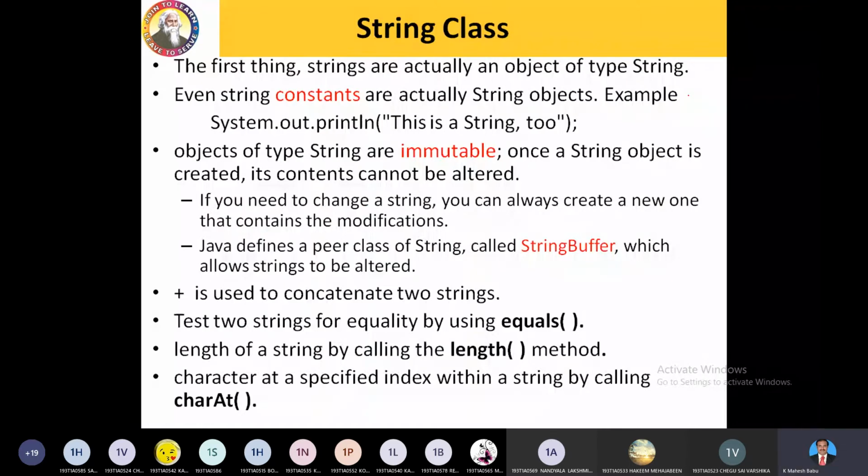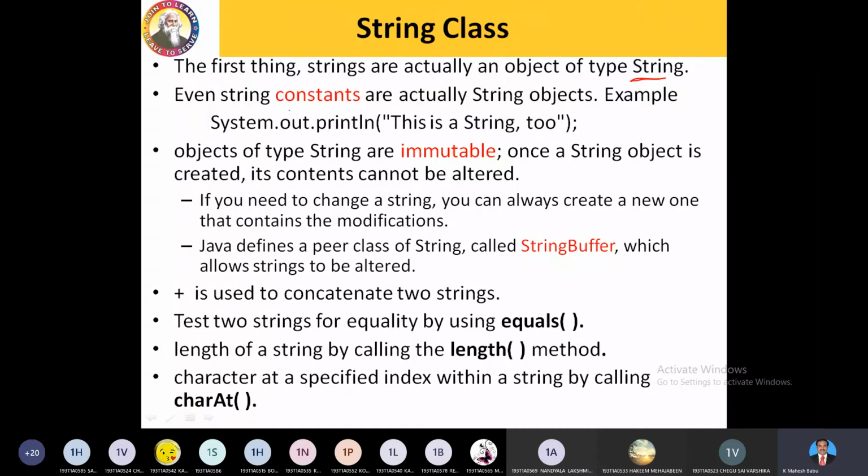So next is the String class. It's a simple definition. I think everybody knows what a string is and how to define a string. String here is not just a data type, either defined or predefined like that. It is a class here. So usually a class will have objects and some built-in methods. The first thing, strings are actually objects of type String. Here S is a capital letter, String is a class name. Even string constants are actually string objects.